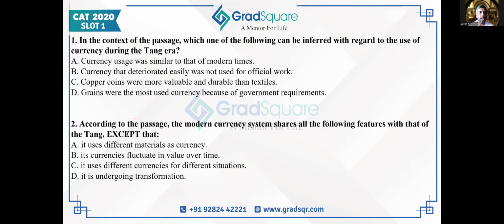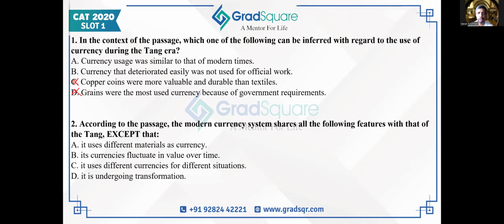Let's look at C. C says copper coins were more valuable and durable than textiles. Opposite of that, the author has expressed his opinion inside the passage. So C is not the answer. D says grains were the most used currency because of government requirements. Actually, the passage says the opposite of it. The grains were used lesser because they spoil very quickly. But government did use grains in a lot of places. So it was not the most used currency. So that part of option D becomes incorrect. So D should be eliminated.